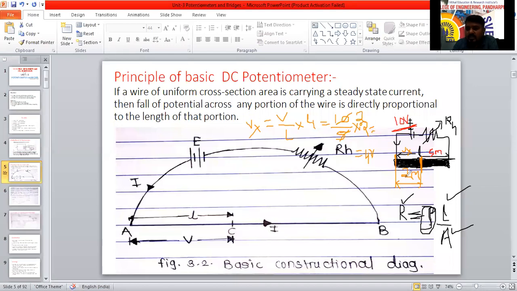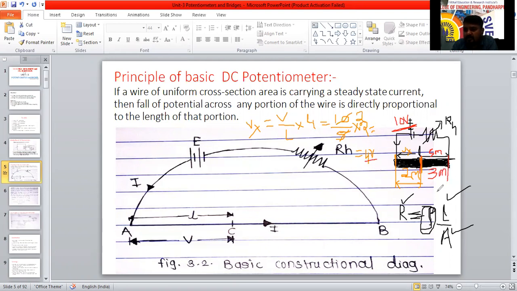any point, the voltage of this one is directly depends on the length of the conductor. If the length is increased here, the voltage across this point will increase. Suppose here 2 meter is there. Next, instead of 2 meter, I will consider from this point to this point, I will take 3 meter. How much is there voltage? Here 4 volt we got for the 2 meter. Okay. For the 3 meter, how much you will get?